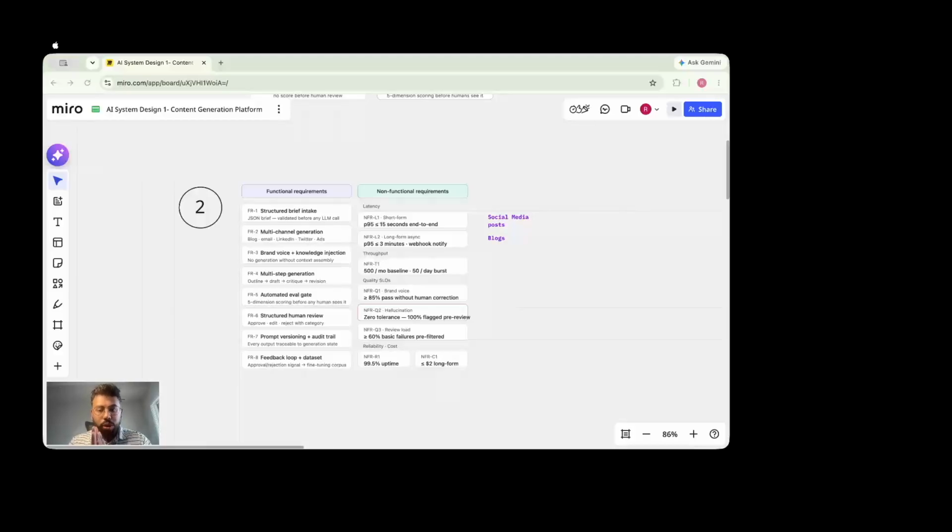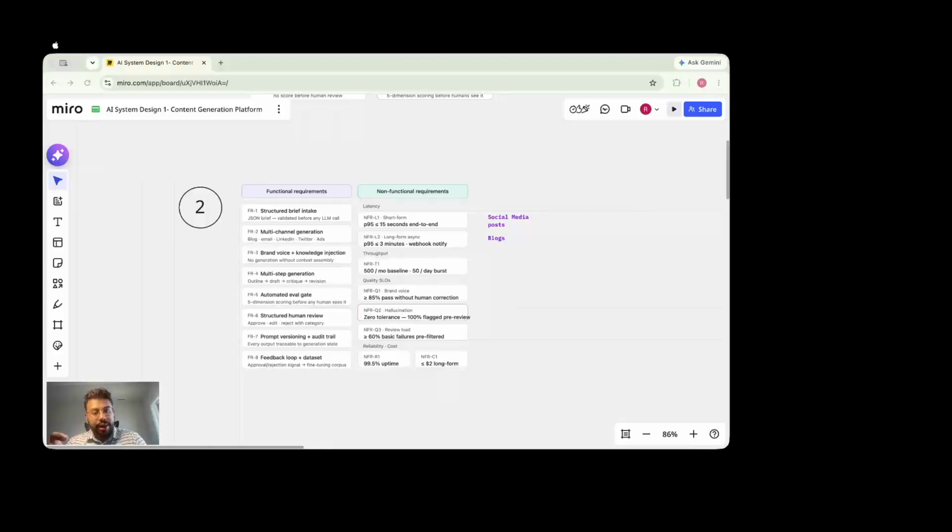In terms of throughput, what we expect is 500 assets per month. We are designing this for a small or medium business. This is not an enterprise, and if it's an enterprise, then there are different teams doing different things, so your usage gets split out anyway. So we're planning for 500 assets per month as a baseline, and 10% of that, which is 50 assets per day, following the burst pattern. Now, the other non-functional requirements are something we need to pay keen attention to. First is the brand voice.